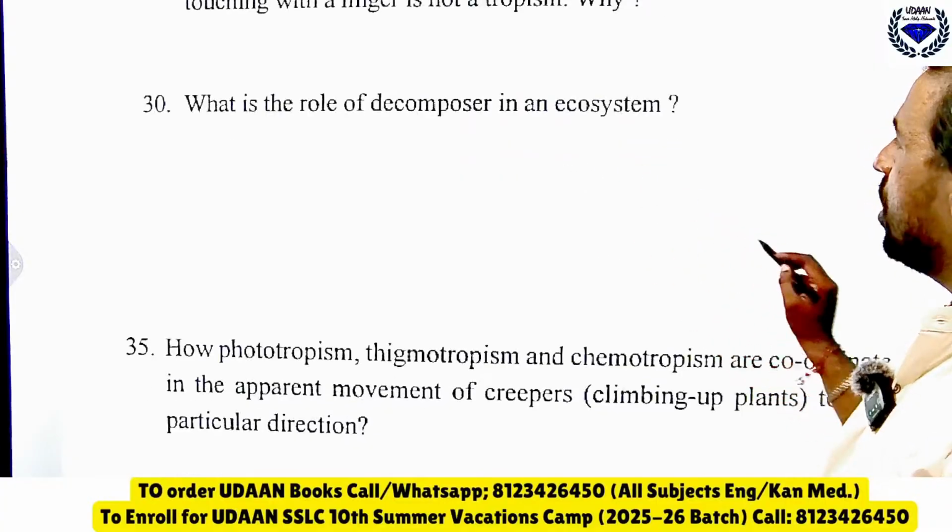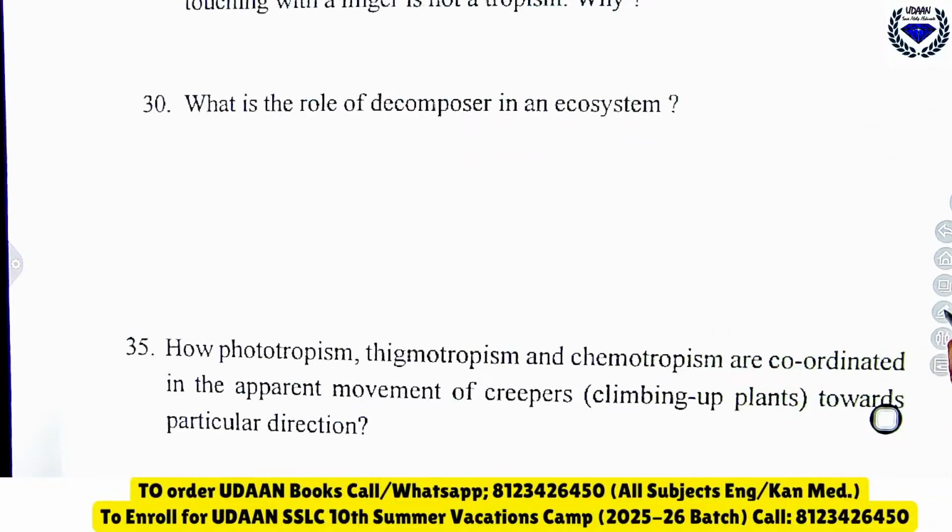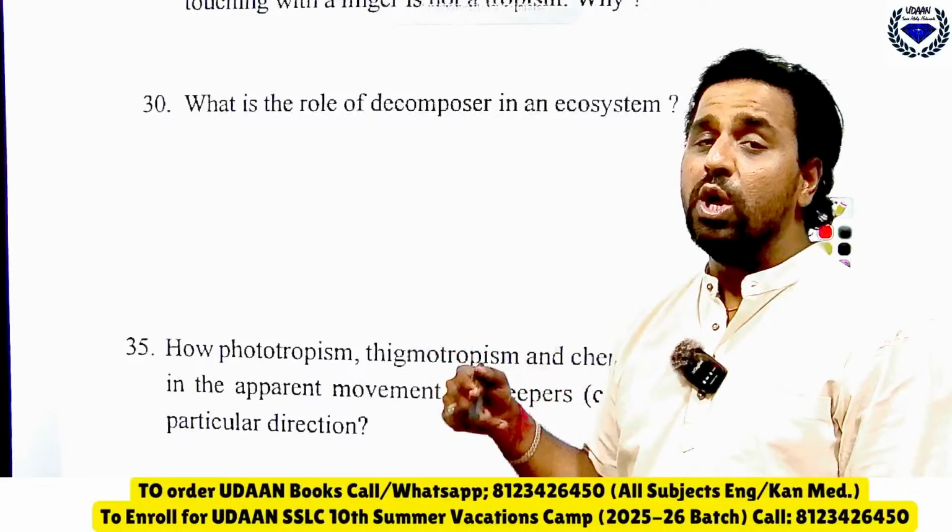Then what is the role of decomposers in an ecosystem? What do decomposers do in our ecosystem?